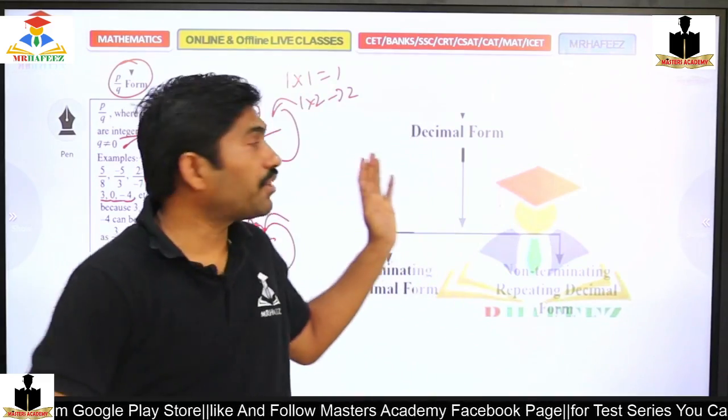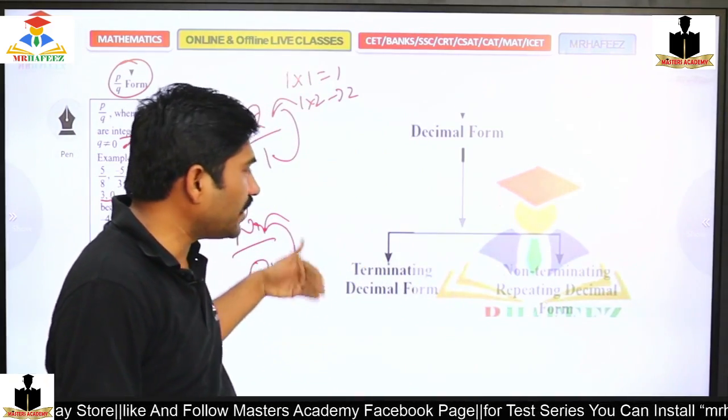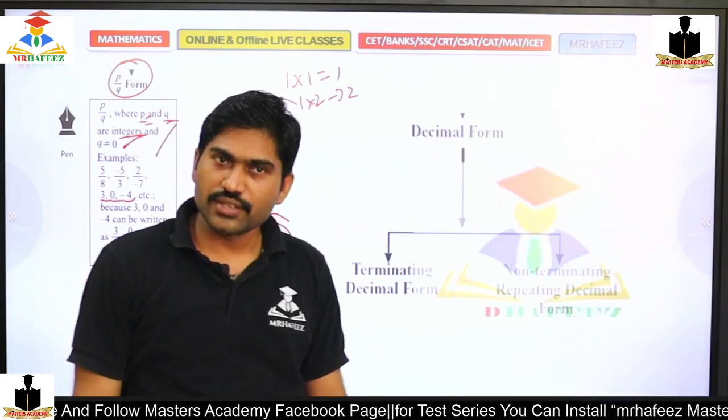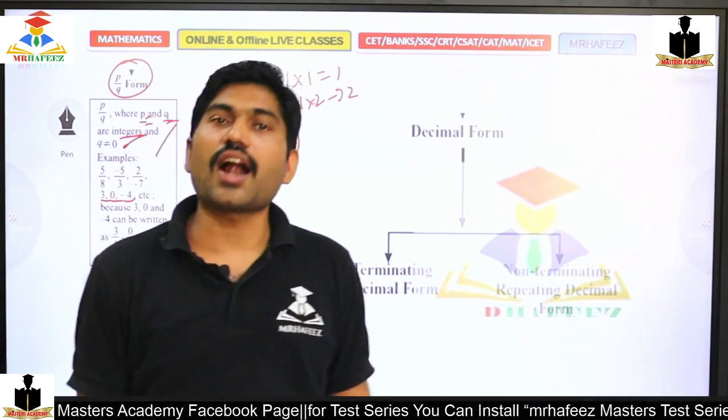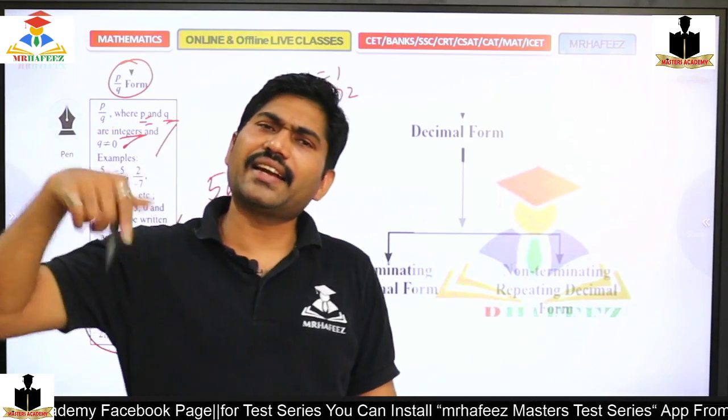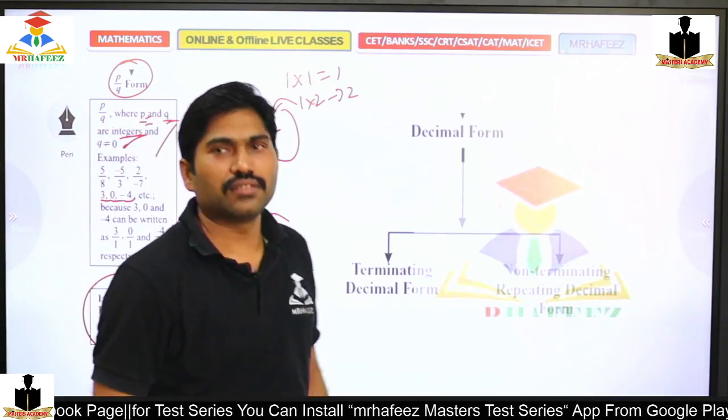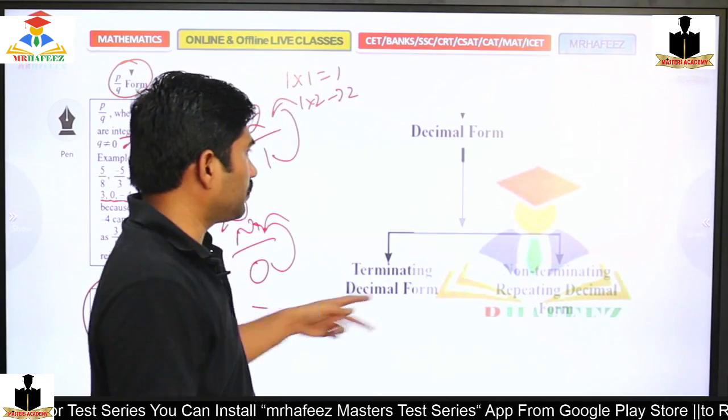What about decimal forms? Decimal forms are terminating decimals and non-terminating decimals. Terminating means it is fixed. Non-terminating means the digits will come again and again, just like 1 by 7.